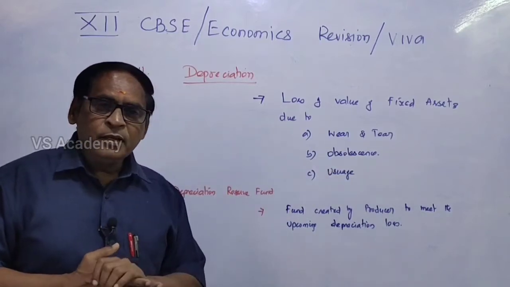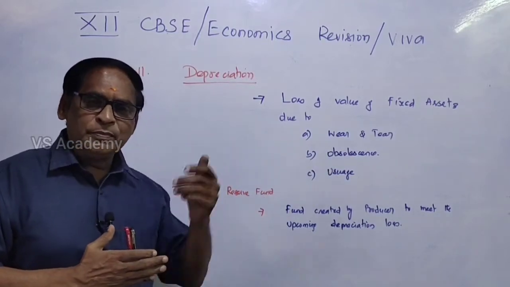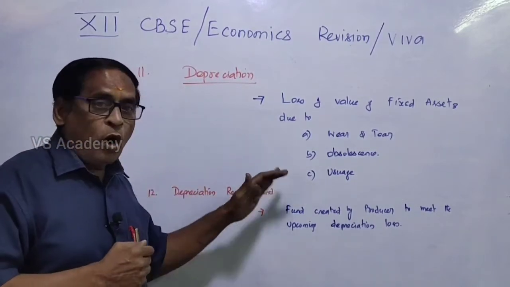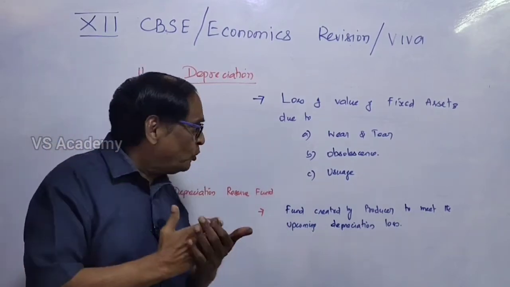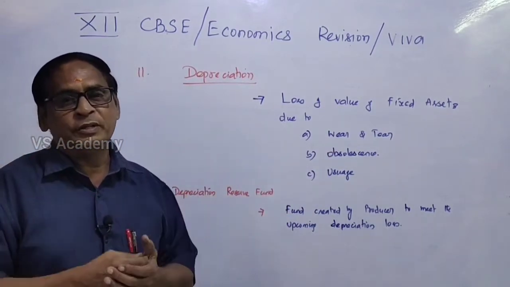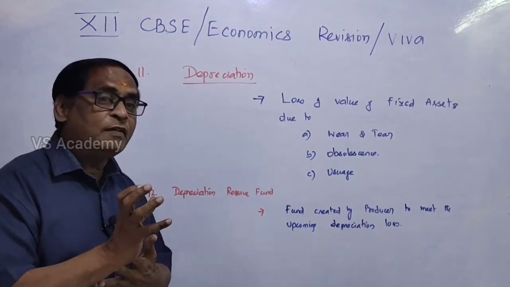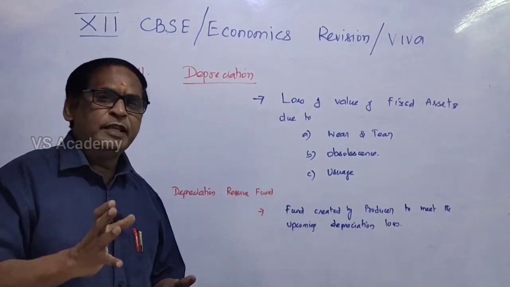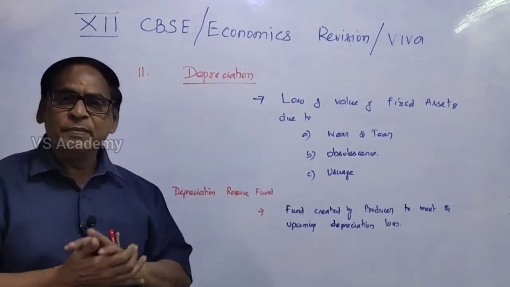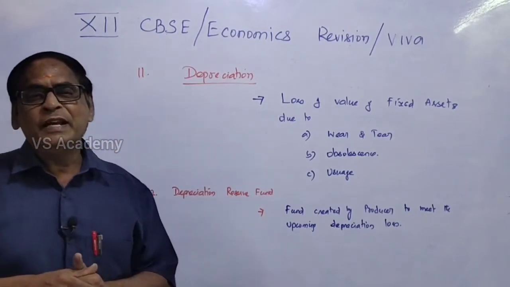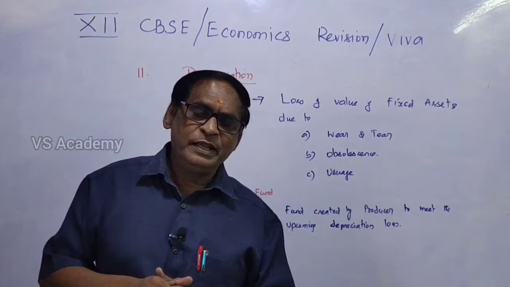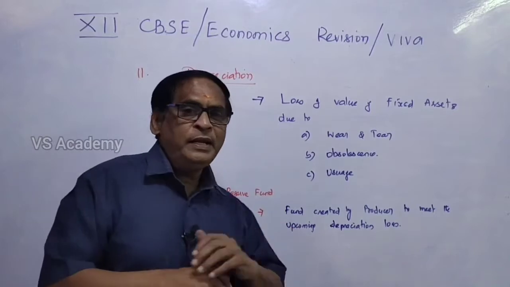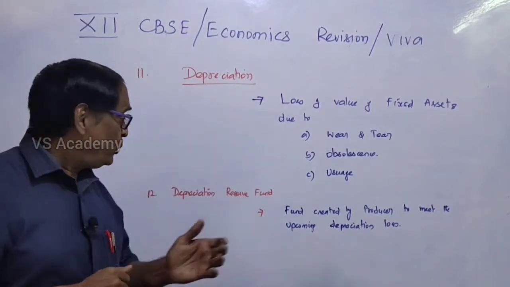And then obsolescence. Once upon a time, just 20 years back, the typewriter and the Walkman were famous, in fashion. Now, after the invention of the computer, these products became obsolete because the mobile phone has all the features of other products. And then usage. Any vehicle, anything, if you use it again and again, automatically it will be depreciated. And then depreciation reserve fund. What is depreciation reserve fund? It is a fund to be created by the producer in order to meet upcoming depreciation loss. Understand? So it is a liability.